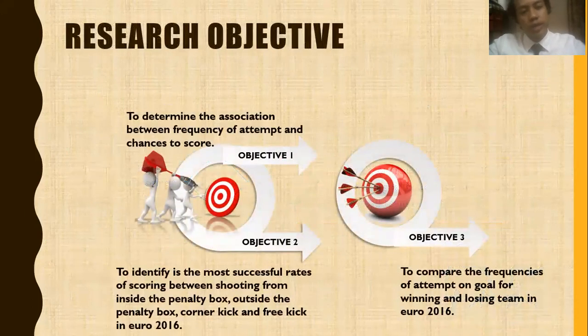So I will go to the next slide, which is the research objectives. The first research objective is to determine the association between frequency of attempt and chances to score. The second objective is to identify the most successful rates of scoring between shooting inside penalty box, outside penalty box, shooting from corner kick, and shooting from free kick in Euro 2016. Next is to compare the frequency of attempt on goal for winning and losing team.